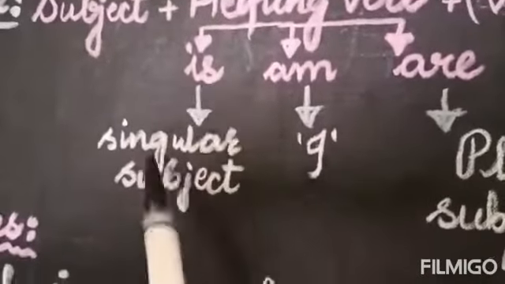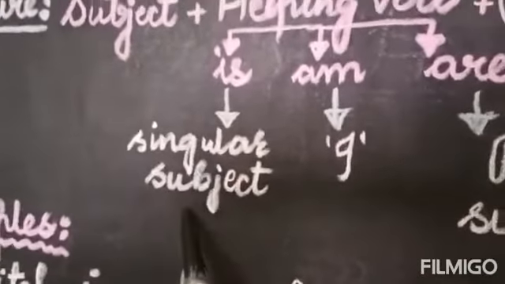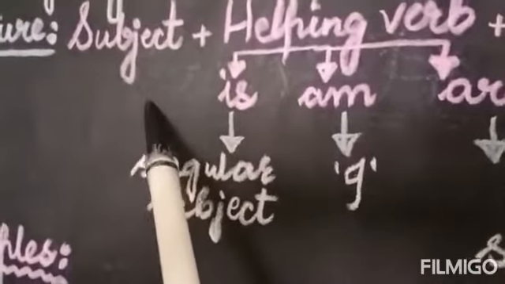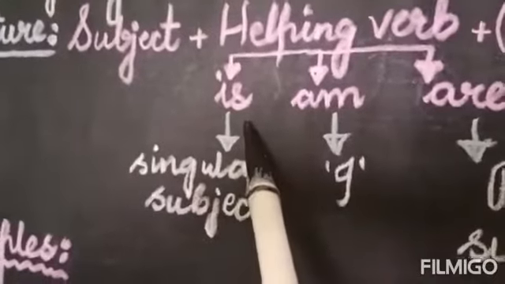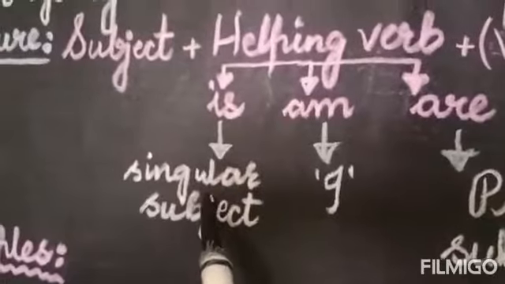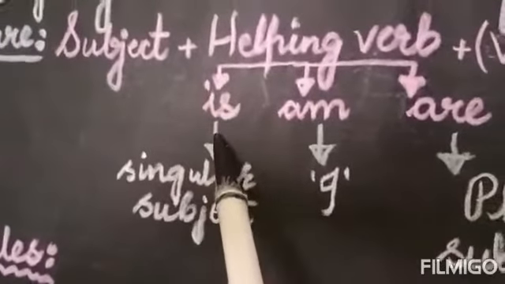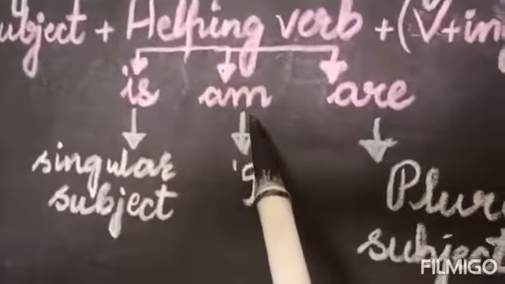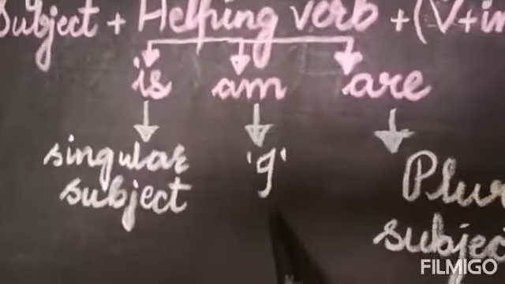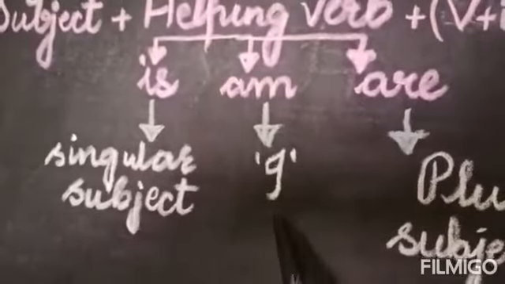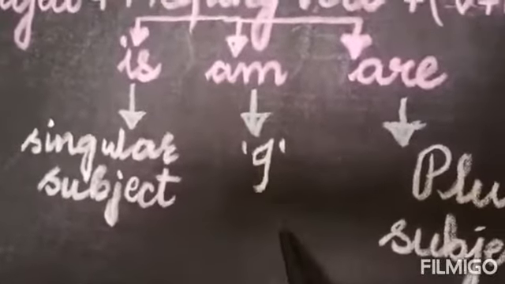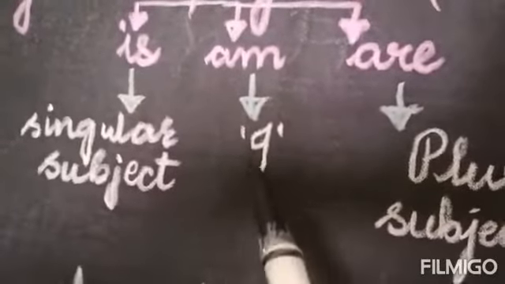Like if it is, we can use is when the subject is singular. When the subject who is doing the action or about whom we are speaking, if it is one, you can use is. Like I will say, Saima ma'am is teaching. Saima ma'am is singular. She is one. So I will use is. Next is am. Am is used when the subject is I. When the subject is talking about himself or herself. Like if I say, I am teaching, I am talking about myself. So here I am using I for myself.